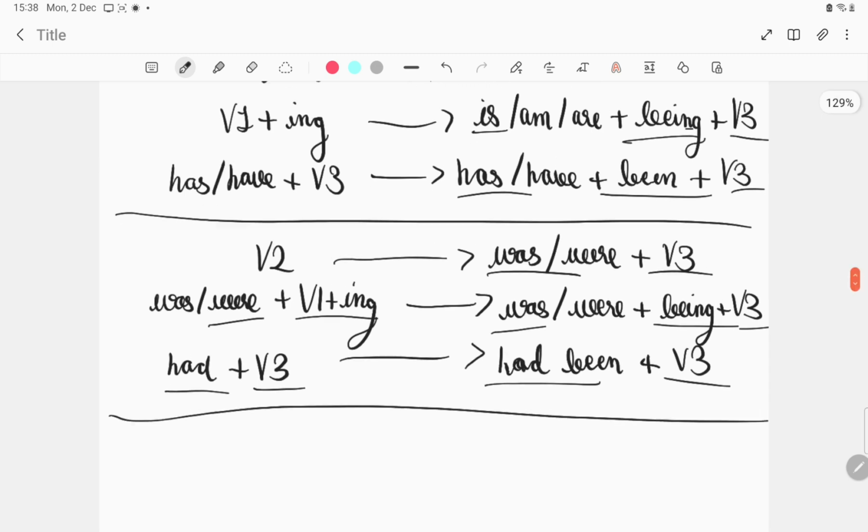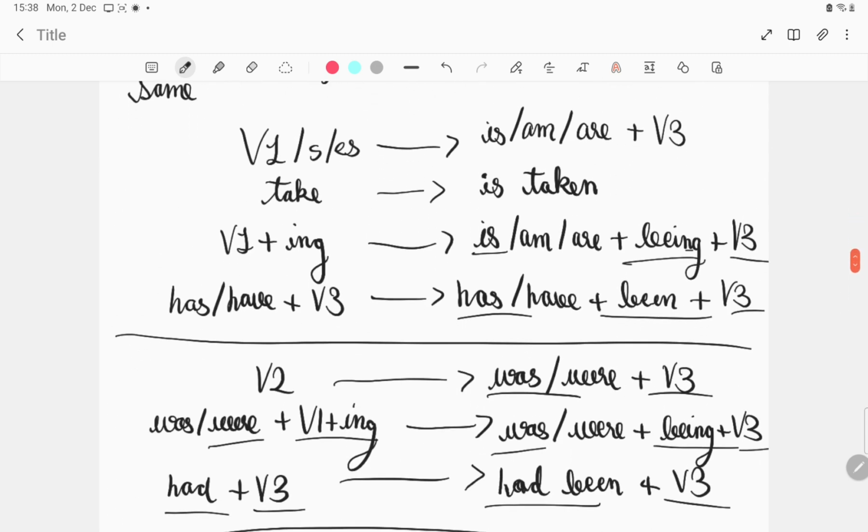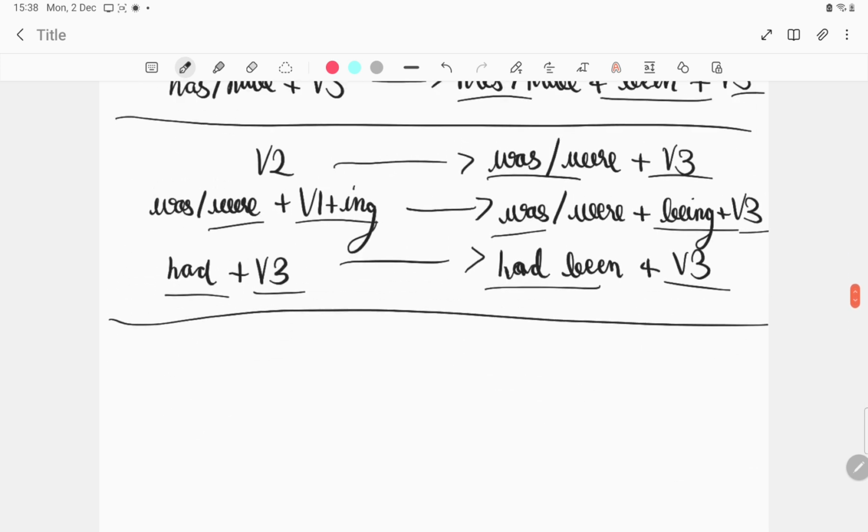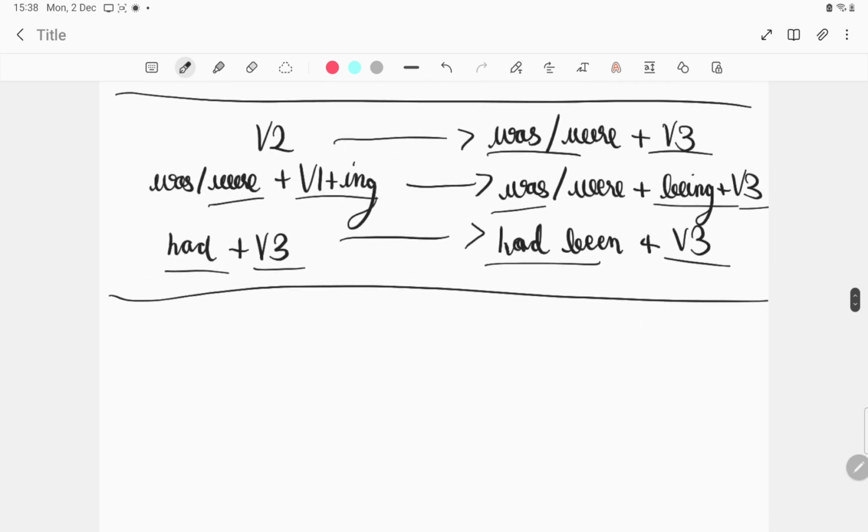Now, these rules apply in present tense. These rules apply for only simple future. For future continuous and future perfect, these rules do not apply. It's impossible to turn them from active voice to passive voice.